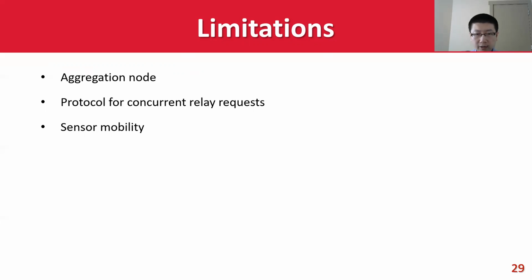The aggregation node could also be eliminated using multi-antenna decoding, with a trade-off between throughput and sensor-to-sensor distance. For concurrent relaying requests, our implementation uses the control message to notify the tag to process the requests one by one. For large-scale networks, a more efficient way would be a network protocol and a sensor state machine to coordinate the requests.